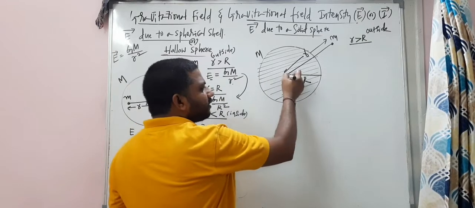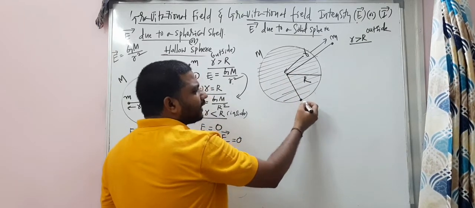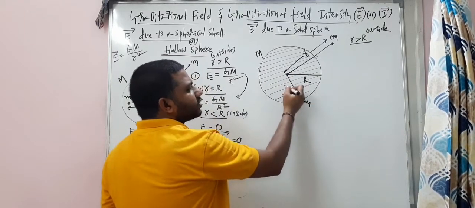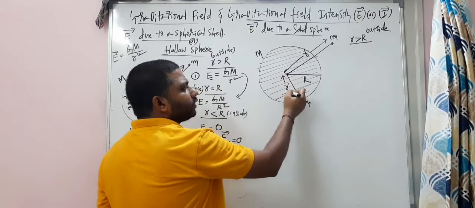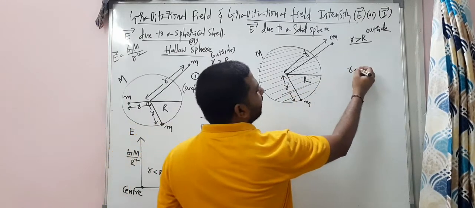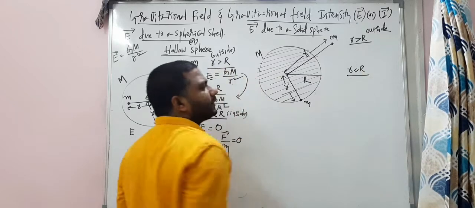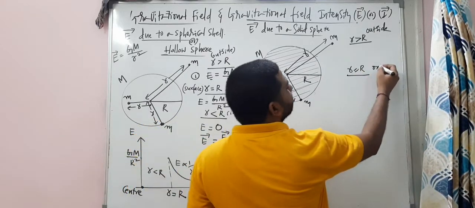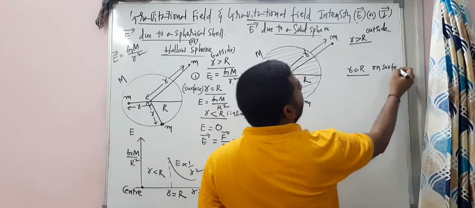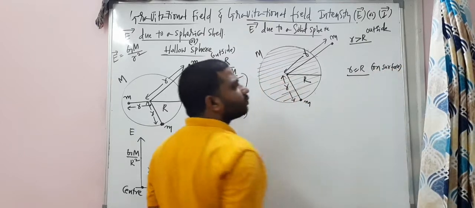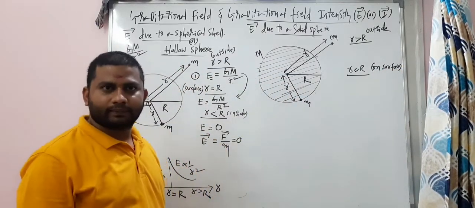Second case, exactly on the surface. So your small r is equal to capital R. On the surface of the solid sphere, the particle is taken.